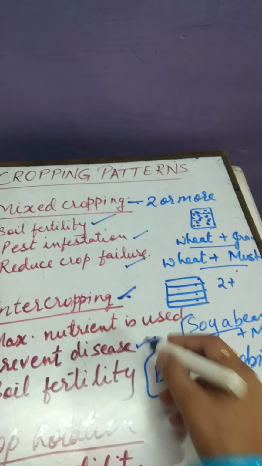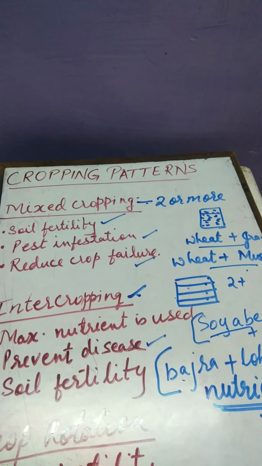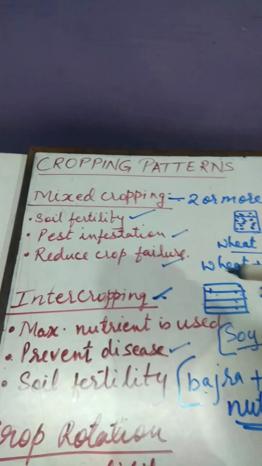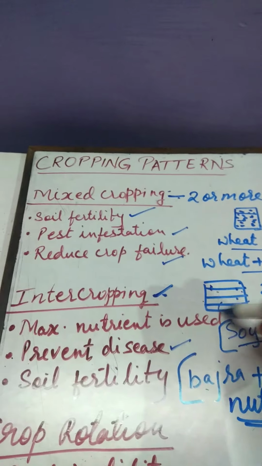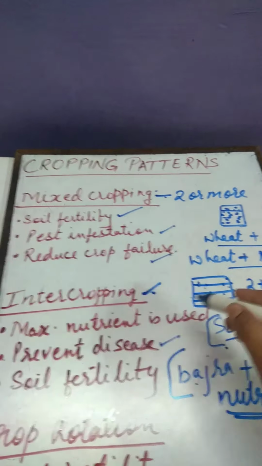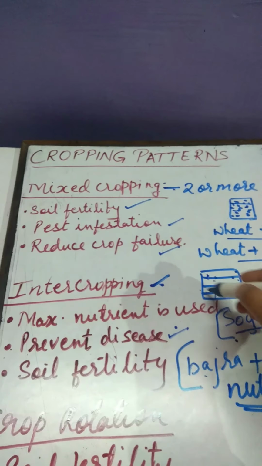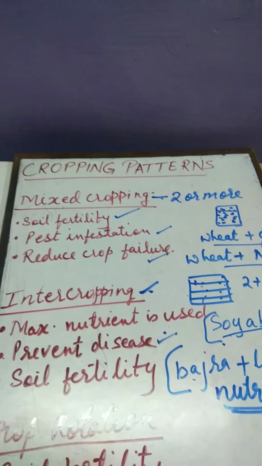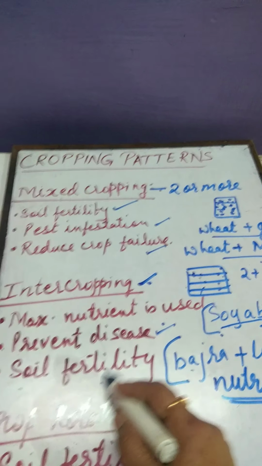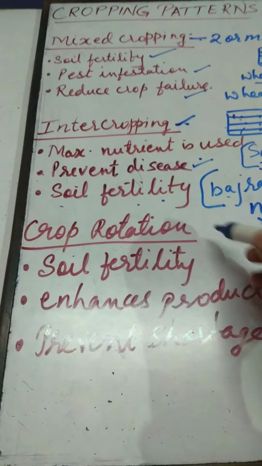Now, the next advantage is it prevents diseases from spreading to all plants. If the same crop is grown in a field and one plant gets affected by any disease, it affects the others also. But in this, we are using different crops, so it will prevent the disease from spreading to all plants. So the crop will not be destroyed and we will get benefit, and it will maintain the soil fertility.